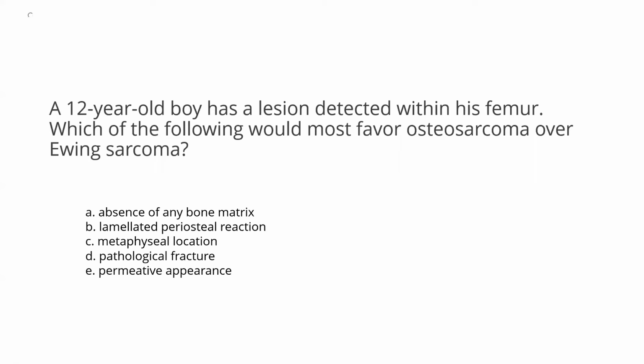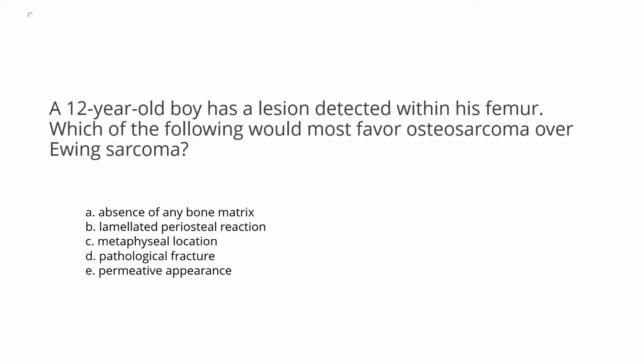All right, next question. A 12-year-old boy has a lesion detected within his femur. Which of the following would most favor osteosarcoma over Ewing sarcoma? A 12-year-old boy, right? A child can have osteosarcoma or Ewing sarcoma, both can be present in the femur, but which would favor osteosarcoma? Absence of any bony matrix. Can osteosarcoma not have bony matrix? Yes. It can have chondroid matrix, fibrous matrix, anything, like we discussed earlier.